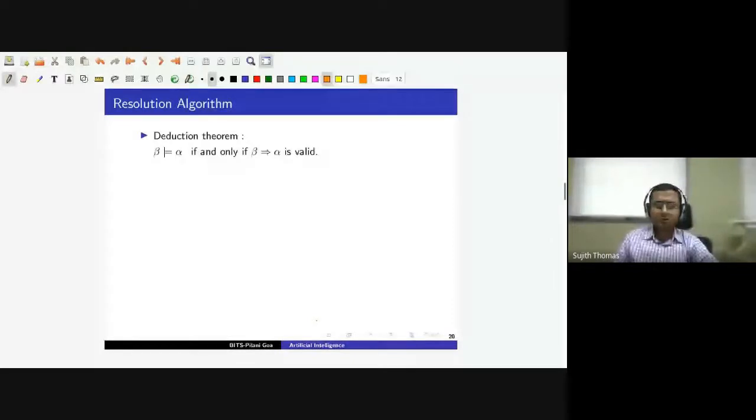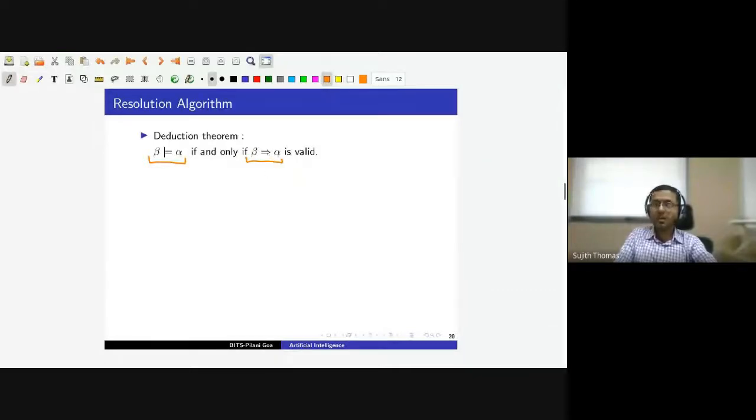So the resolution inference algorithm will use some properties that we saw in the previous lecture. We saw the deduction theorem, which says that beta entails alpha if and only if beta implies alpha is valid. So beta implies alpha is a tautology.